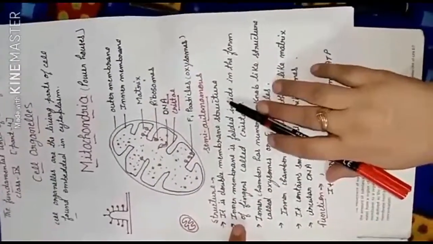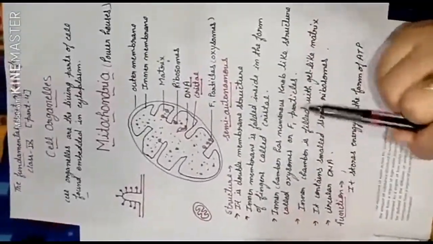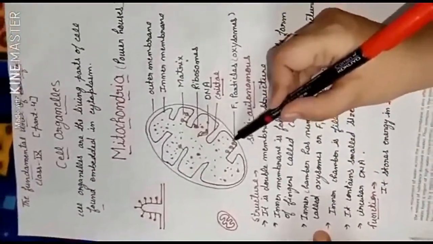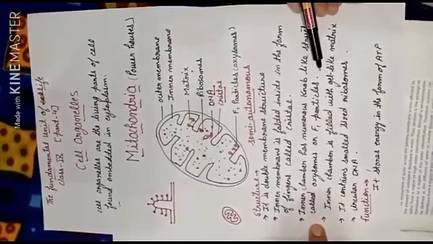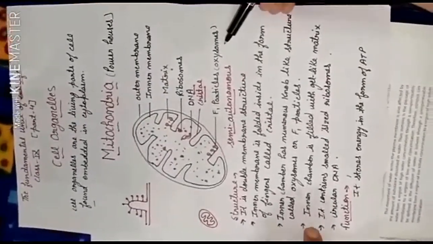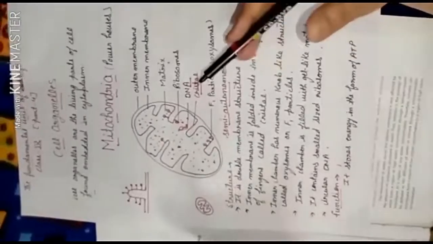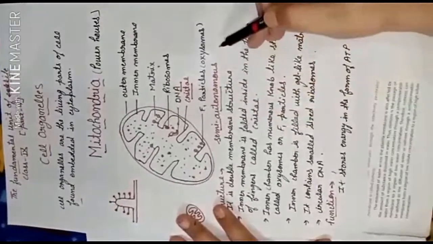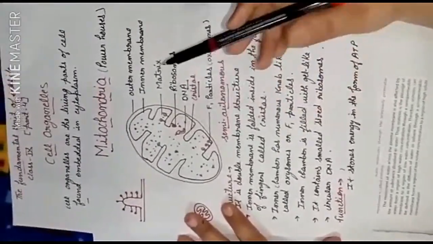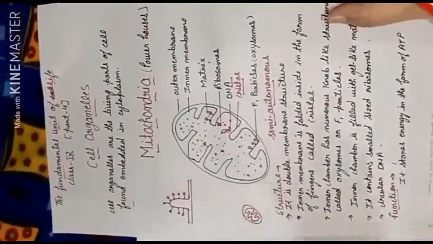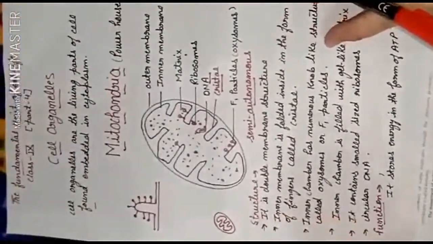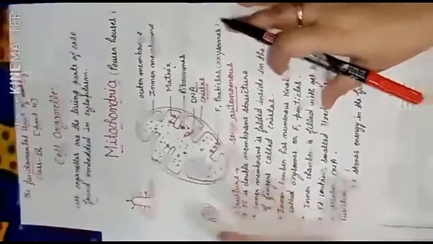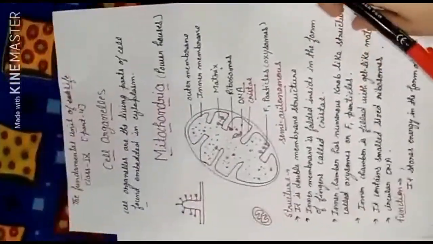It is a double membrane structure. The inner membrane is folded inside like finger-like projections. We call it cristae, and in the cristae we have small knob-like structures. What do we call these knobs? F1 particles, or you can also say oxysomes. It contains its own DNA as well as its own ribosomes. That's why we also call it the semi-autonomous organelle. The most important thing is that it stores all the energy in the form of ATP. That's why we call it the powerhouse of the cell. That is all about this. Thank you.